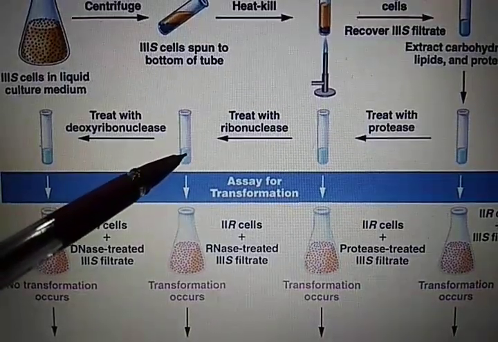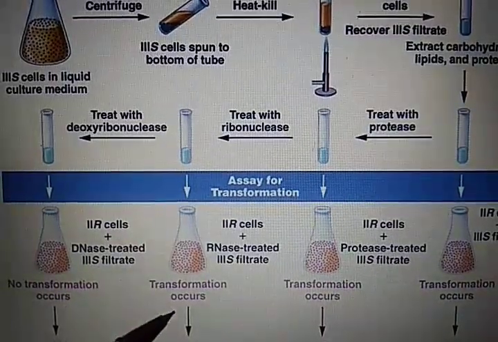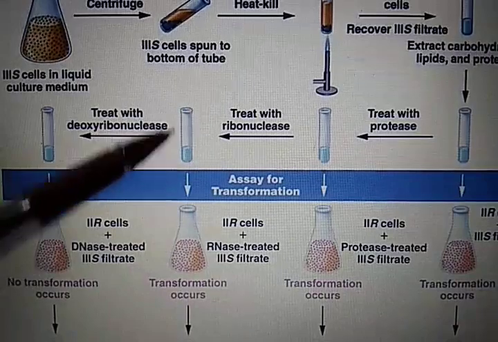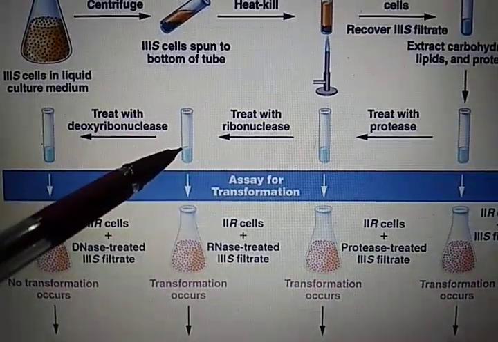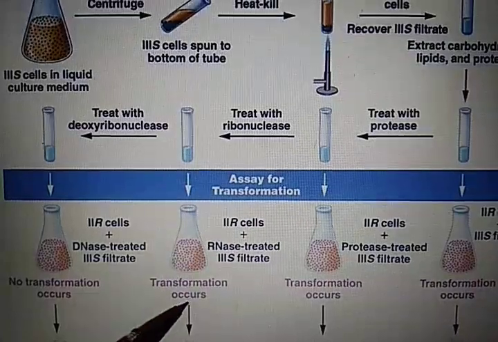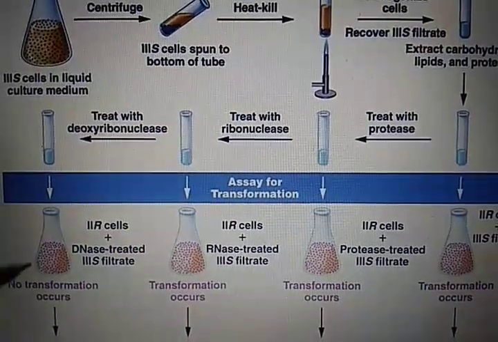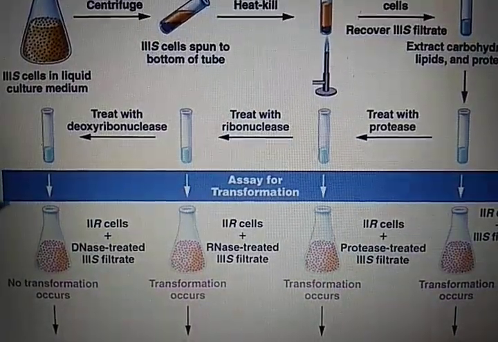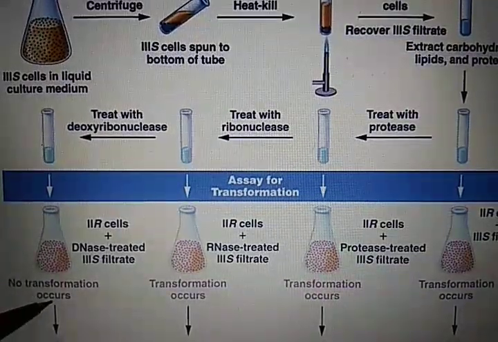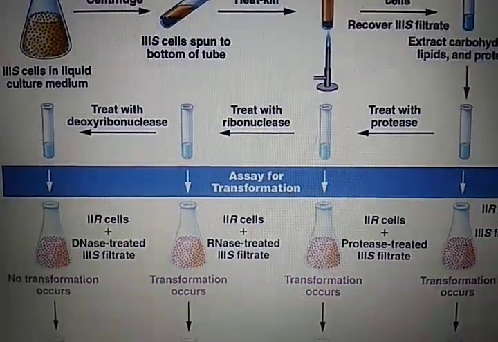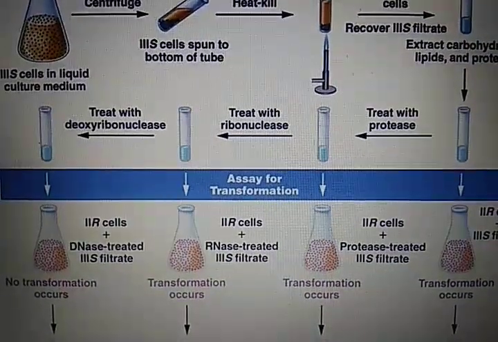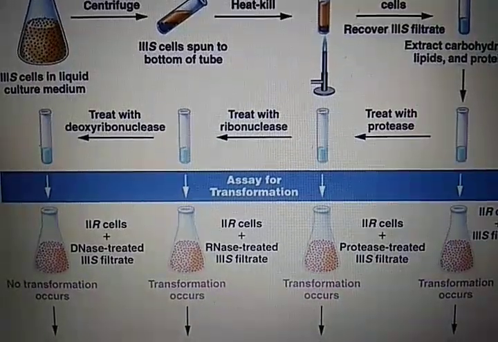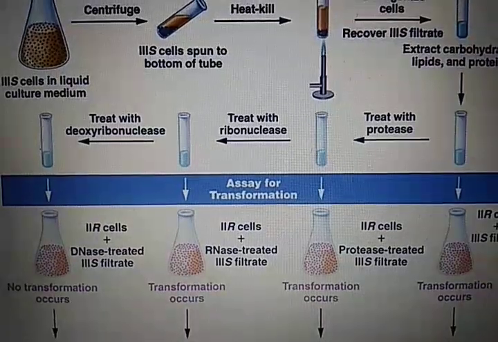Here RNase is added to the test tube and it is found that transformation occurs when it is added with R cells. It means that RNA is not the genetic material, because in absence of RNA again transformation is taking place. But in the last test tube containing DNase, the DNA is digested and transformation does not occur. So it strongly suggests that DNA is the genetic material, because in absence of the DNA, transformation is not taking place. So scientists came to the conclusion that DNA is the hereditary material.